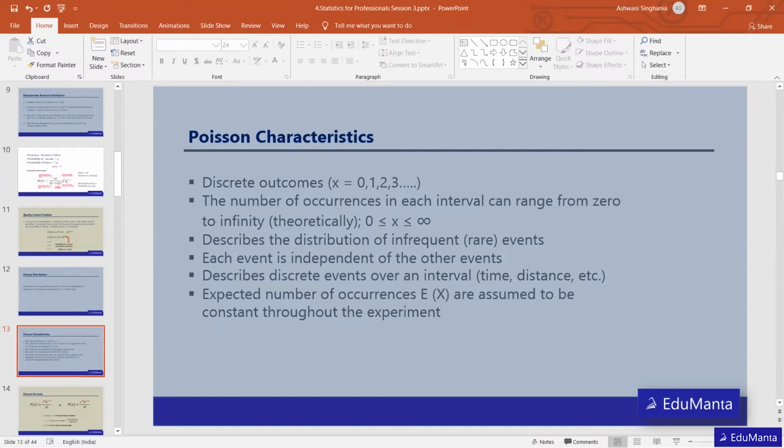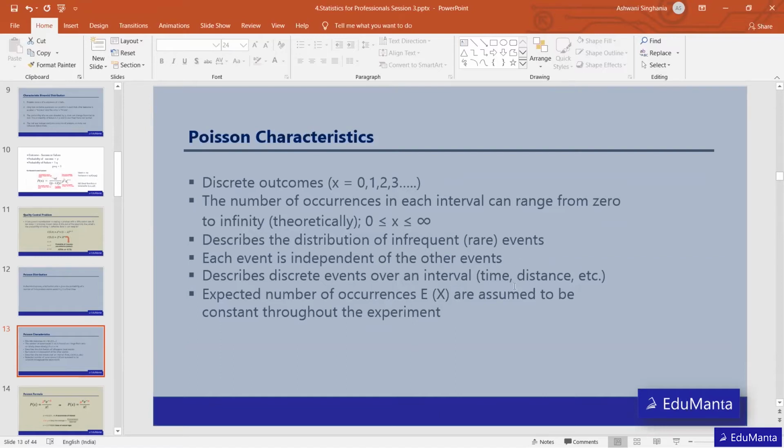So here the interval can be in time, distance, or any other thing, but it should always be in terms which can be divided into intervals, like 1 kilometer or 1 hour, something like that. We always talk in terms of intervals. And then there's an expected number of occurrences.